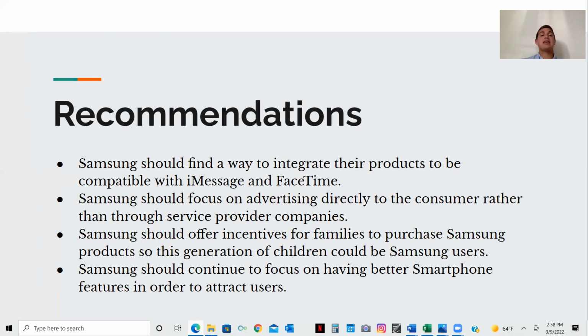And lastly, we think that Samsung should continue to focus on what they've been doing, keep having quality features and keep improving on and adding to that, because we found that smartphone features do have a large impact on smartphone choice.